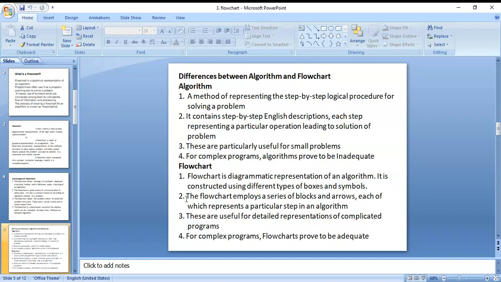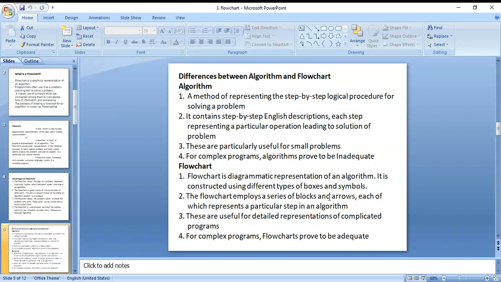Next, second, a flowchart employs a series of blocks and arrows, each of which represents a particular step in an algorithm. The algorithm is the step-by-step manner. By using that algorithm only, we can draw a flowchart. On that flowchart, we can show the boxes we can use.